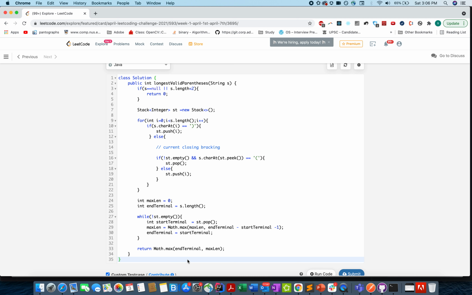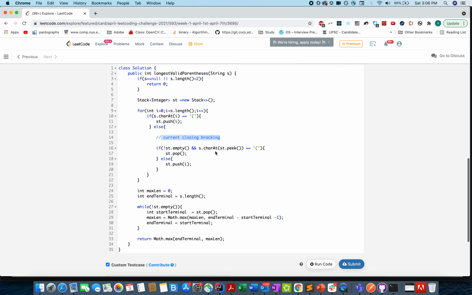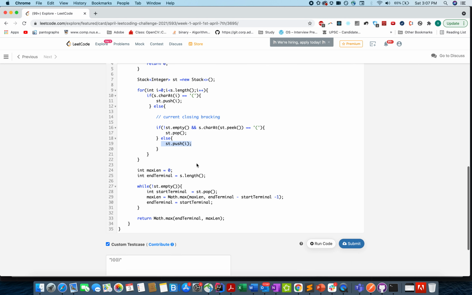Let's revise it and then we'll give it a shot. So the string, the condition is length less than 2. Sorry, again, I can see a typo there. And then built a stack, then started iterating over the strings. And we are checking whether the current character is an opening bracket. If this is an opening bracket, then we'll push this information into the stack. Otherwise, we have a closing bracket case. And we will check whether the peak element of the stack is an opening bracket. The current happens to be a closing bracket, so that balances us up. We'll remove that element from the stack. Otherwise, we'll push that element into the stack because that's an unbalancing case.